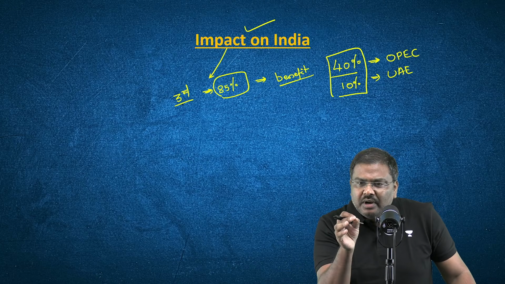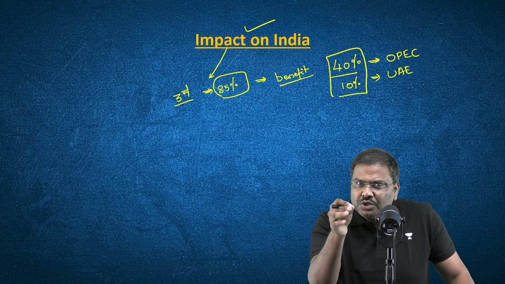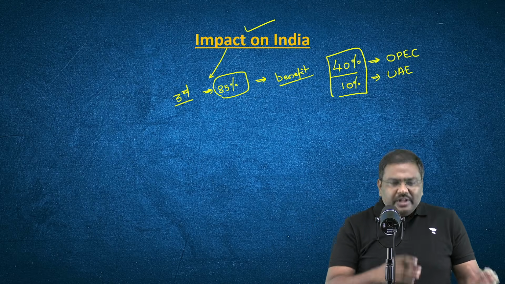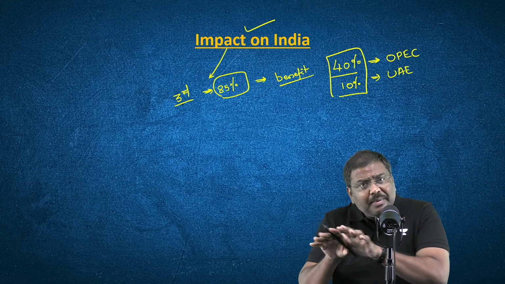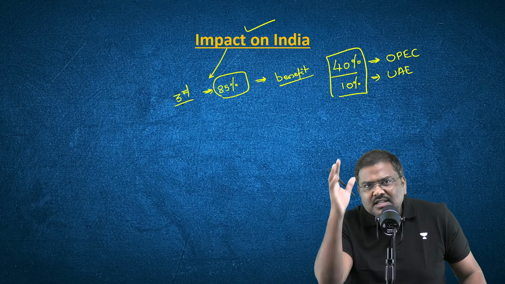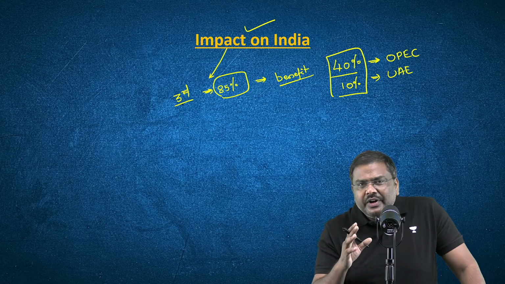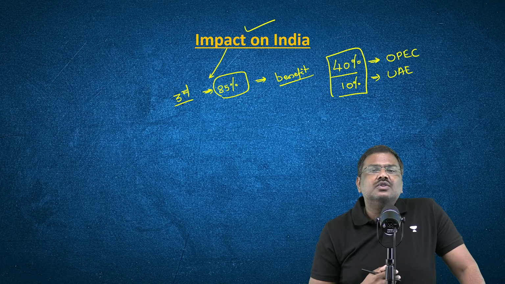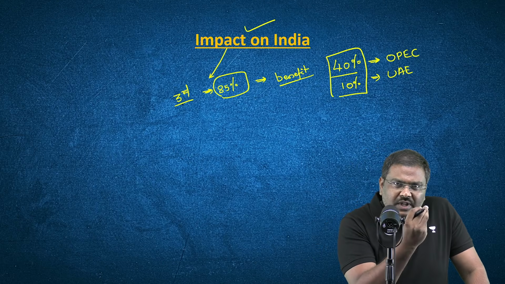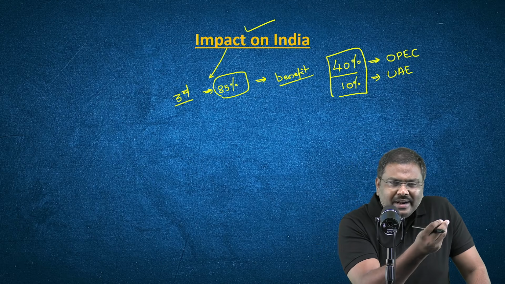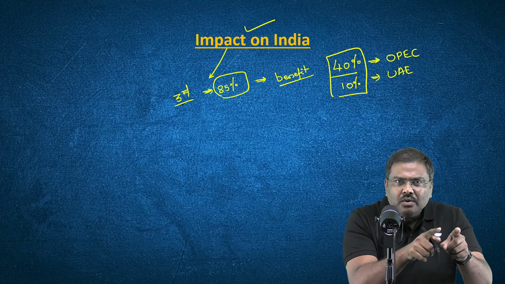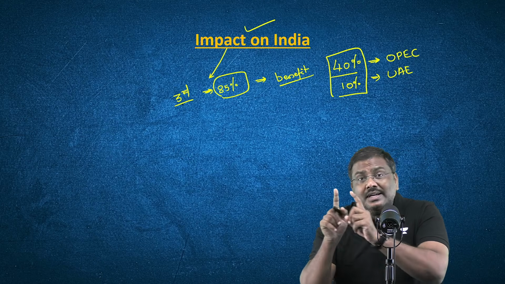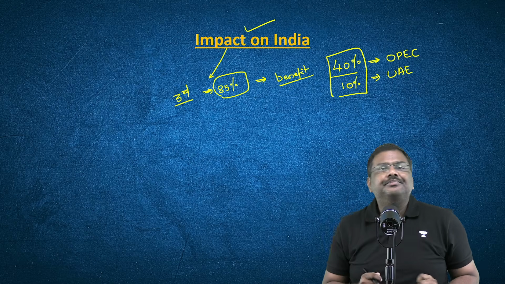But there is one more aspect of the discussion that you need to take care of. With global crude oil prices crashing, will it always provide only benefit? There is a concern as well. And in the context of India, the most important concern is if the countries which are majorly dependent on crude oil revenues see their revenues go down, it will have an impact on the remittances that India receives.